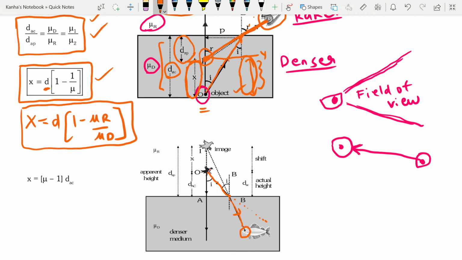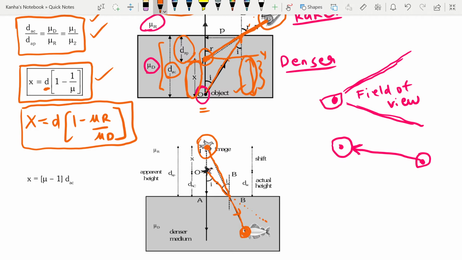When it moves towards the normal and my eye is looking at this ray, it assumes that it is coming from some other point, because it is assuming that light is not bending at all. So it assumes that the object is actually present right over here. So here also, a high flying object appears to be higher than in reality.